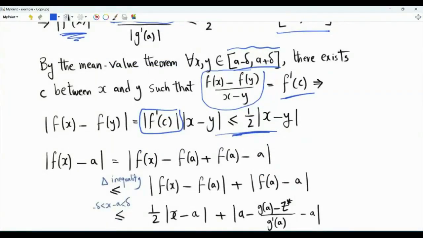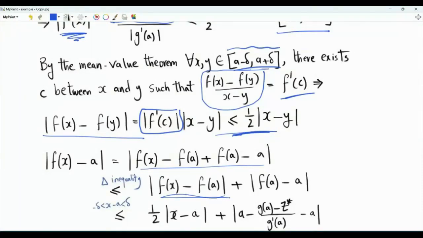Let's investigate the magnitude of f(x) - a. Subtract f(a), add f(a), apply the triangle inequality. So this magnitude is less than or equal to the magnitude of f(x) - f(a) plus the magnitude of f(a) - a. Now we know from here that if we choose x and y in this interval, then the magnitude of f(x) - f(y) is less than or equal to 1/2 the distance between x and y. So this magnitude is upper bounded by 1/2 the magnitude of x - a.